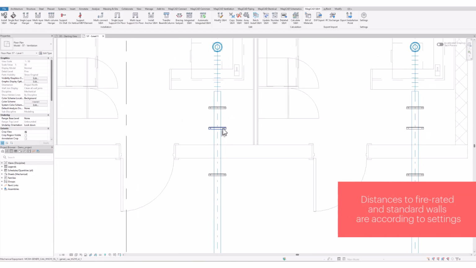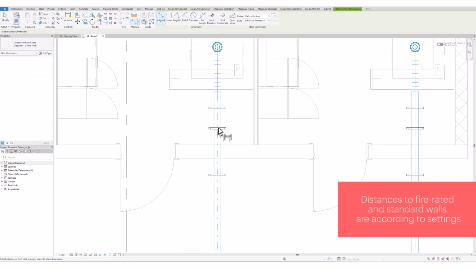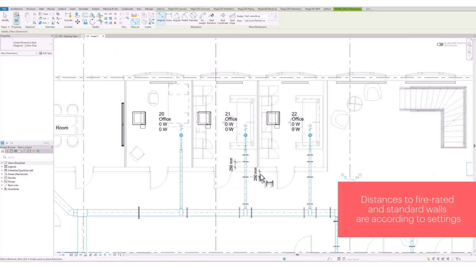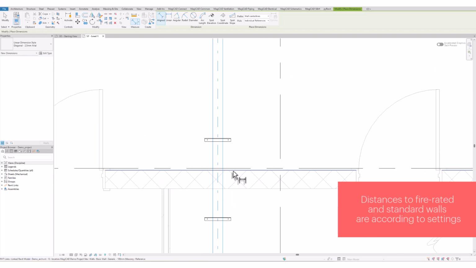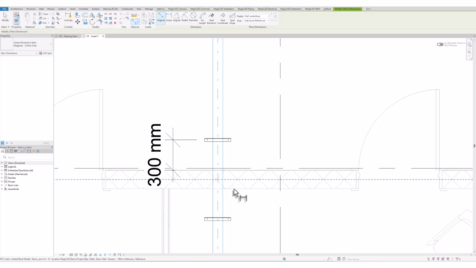Now let's measure the distance to the fire-rated wall. It's 250 millimeters. And to the non-fire-rated wall, it is 300 millimeters.